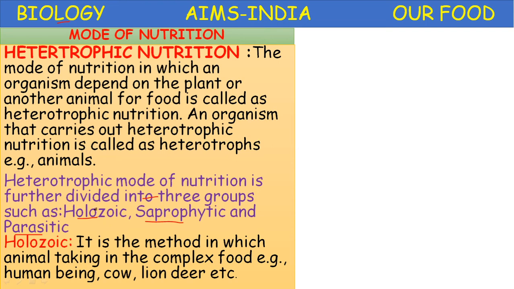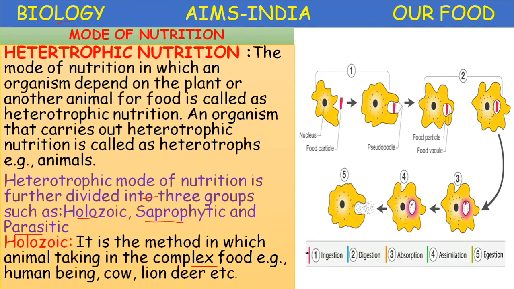Let us see holozoic nutrition. Holozoic nutrition is the method in which the animal takes in complex food, for example human beings, cow, lion, deer. Even a unicellular organism like amoeba comes under holozoic nutrition. So, for example, you can take amoeba. In amoeba, holozoic nutrition can be studied under five headings. The first one is ingestion.